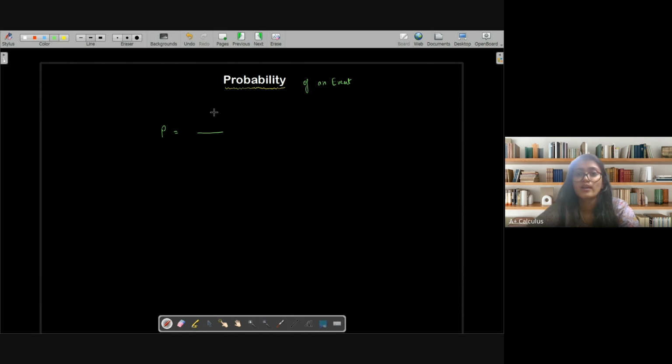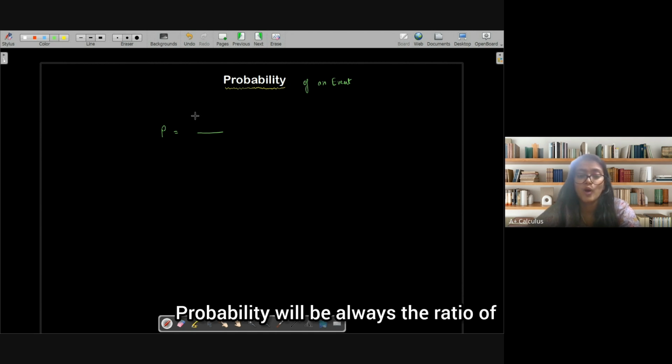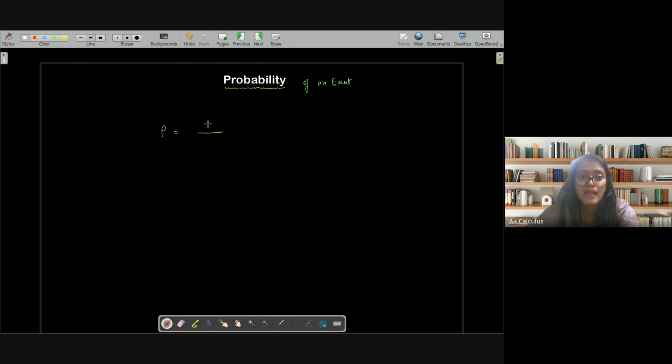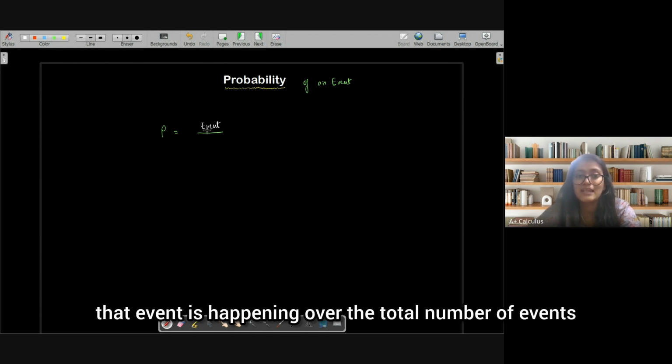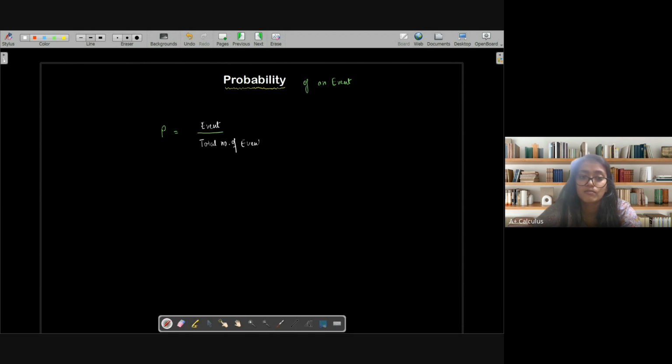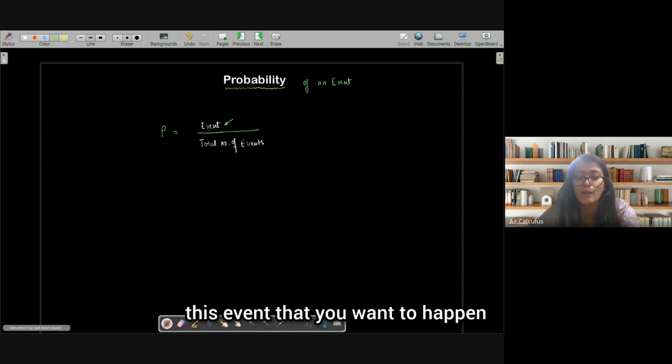So probability will always be the ratio of the number of times that event is happening, this event that you want to happen, over the total number of events. That's a normal probability.